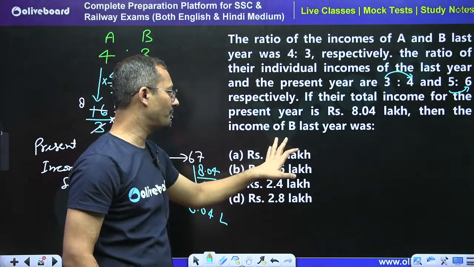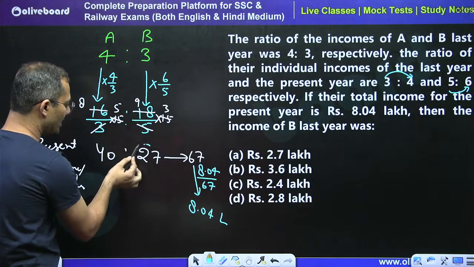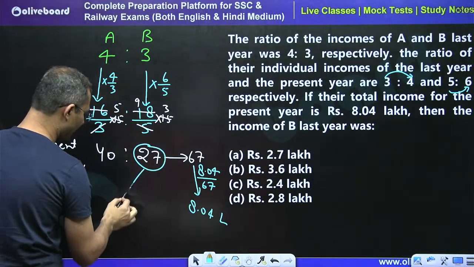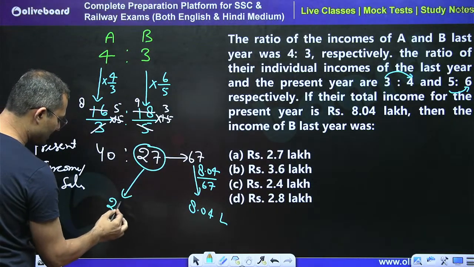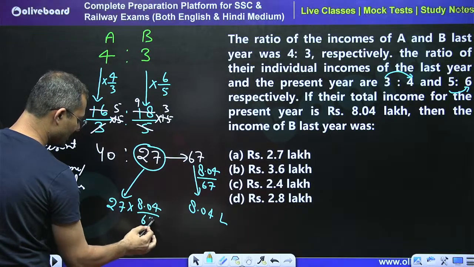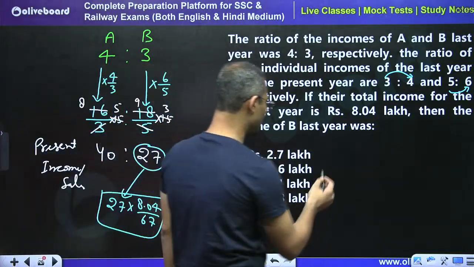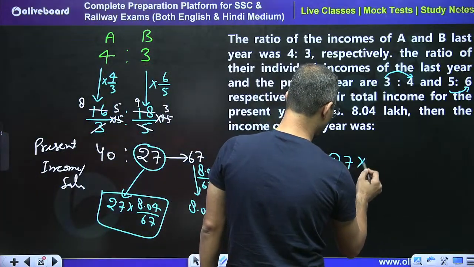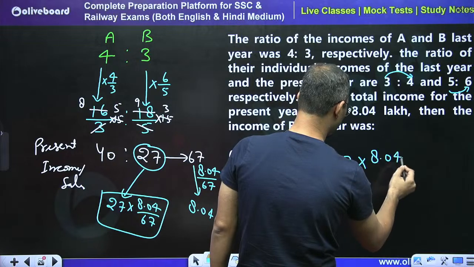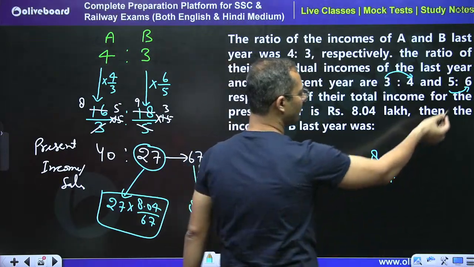See, then the income of B last year. Now tell me, what is the income for B present year? So we can say that the present income is 27 into 8.04 divided by 67. So this is the present income.